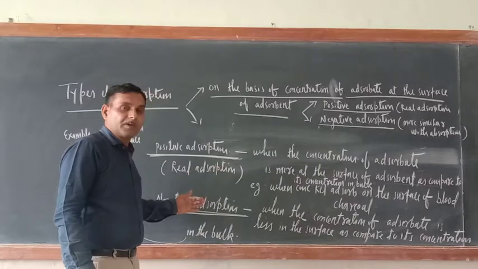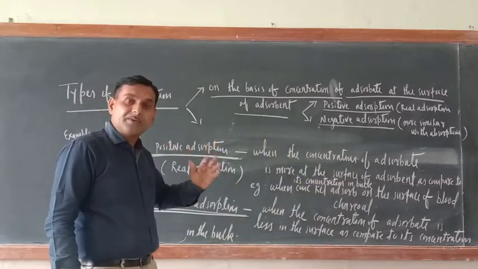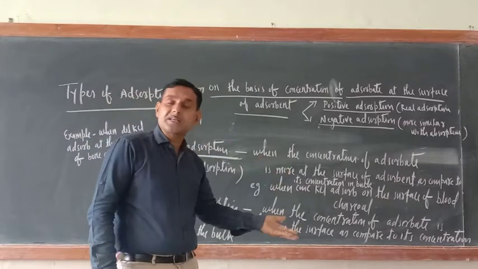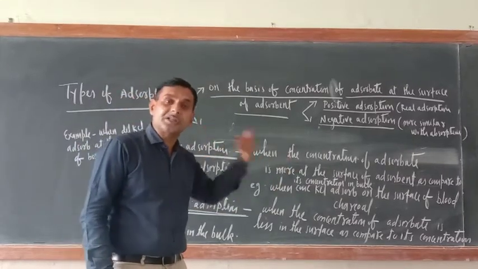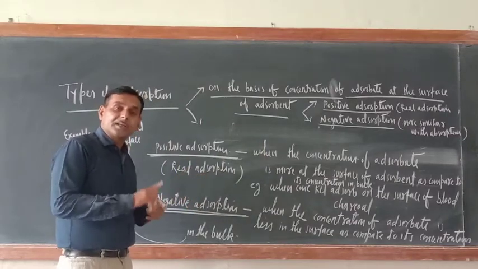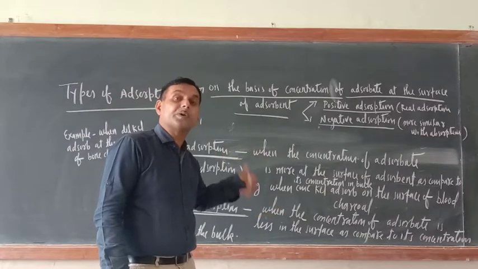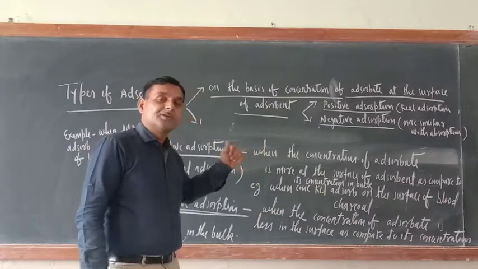In adsorption, the concentration of adsorbate should be more at the surface than in the bulk. In negative adsorption, the concentration of adsorbate is less at the surface as compared to the bulk.